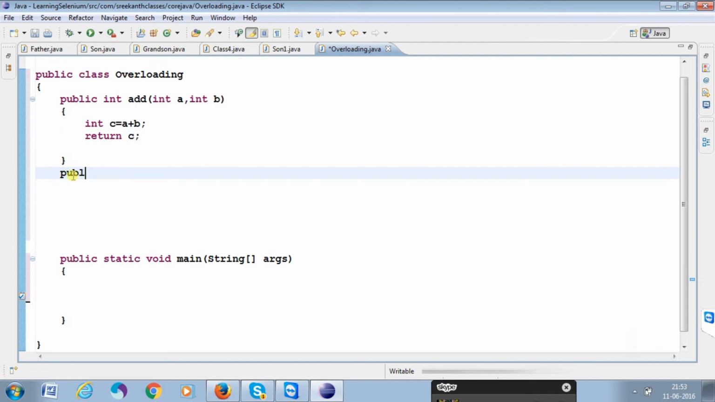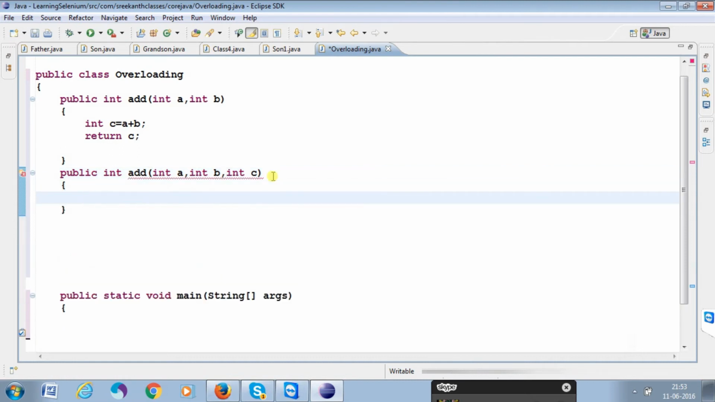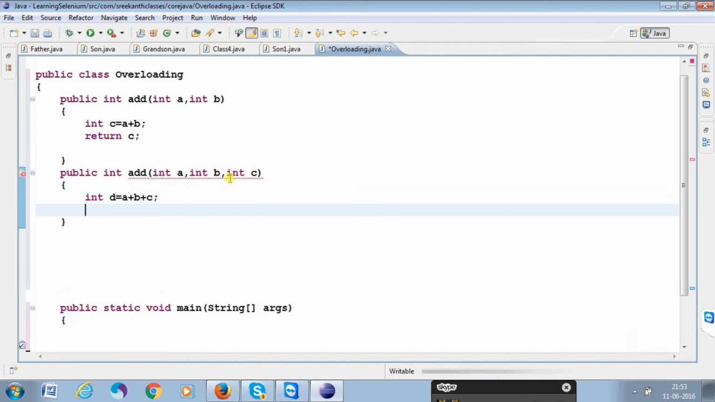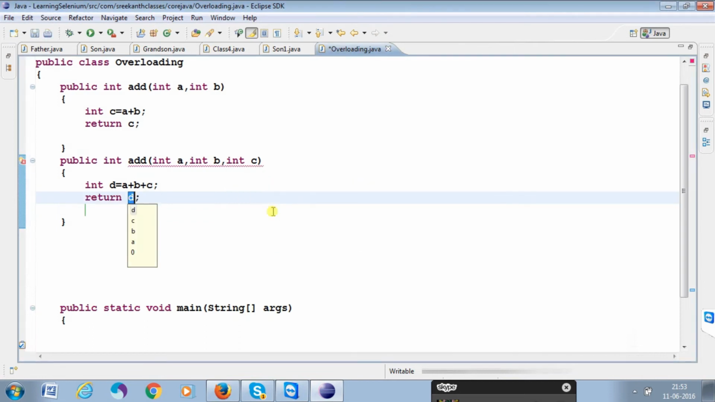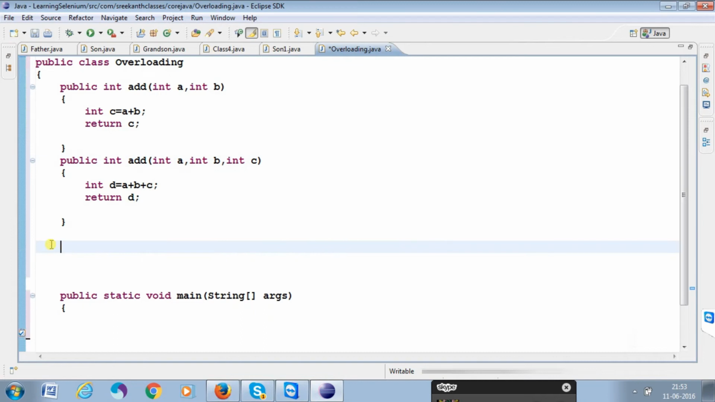Next, public int, the same method name, but the arguments will be different. That is the point here. Now this is a, b, and c. Then coming here, int d equal to a plus b plus c, with semicolon. Now you can return it, otherwise it will throw an error, because you wrote integer in the place of void. Now these are the two methods I have written.